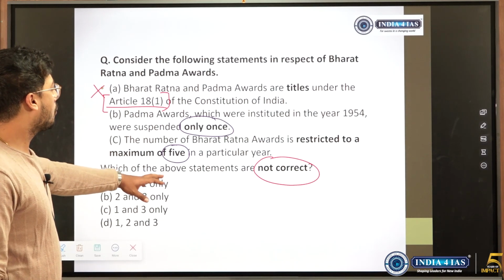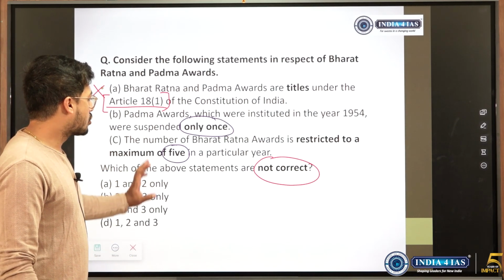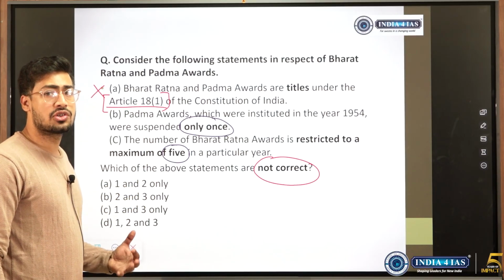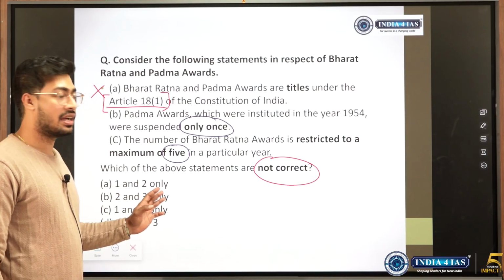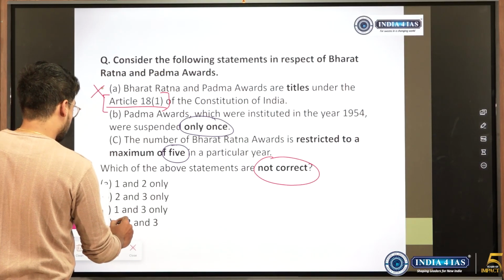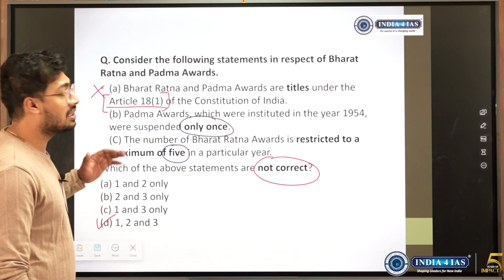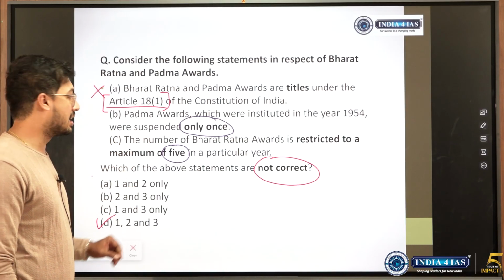The maximum number of Bharat Ratna awards is restricted to maximum of 5. So here also they have given a number. If you are not sure of the number, then we could have taken it as wrong and we could have marked option D as correct, and it would have been correct if you had done this during the actual exam condition.